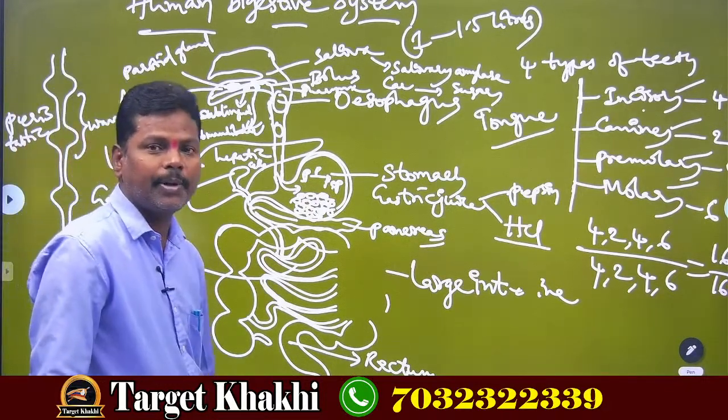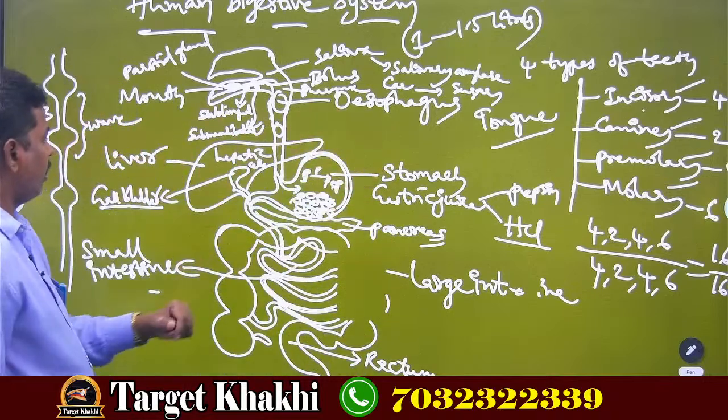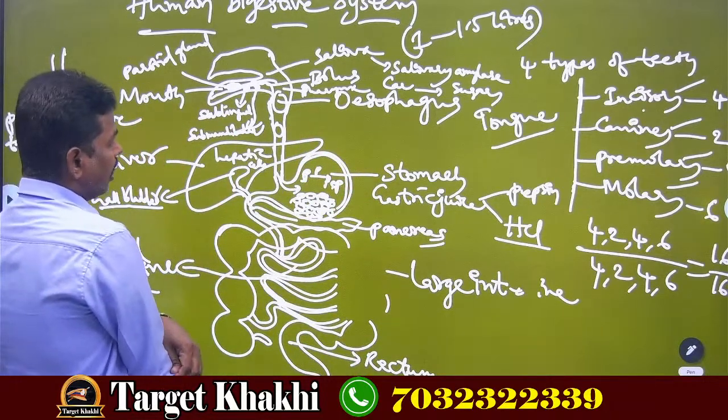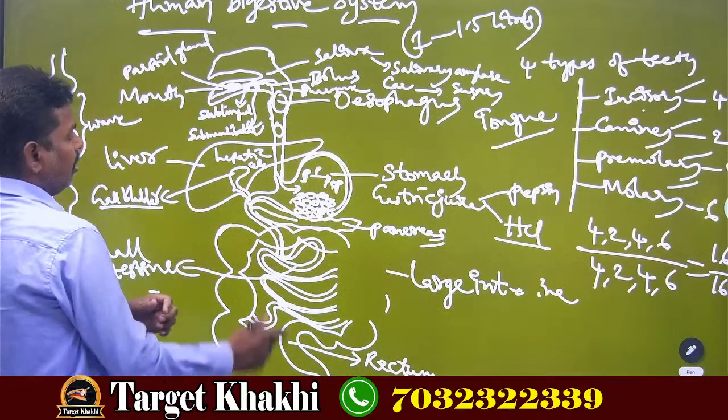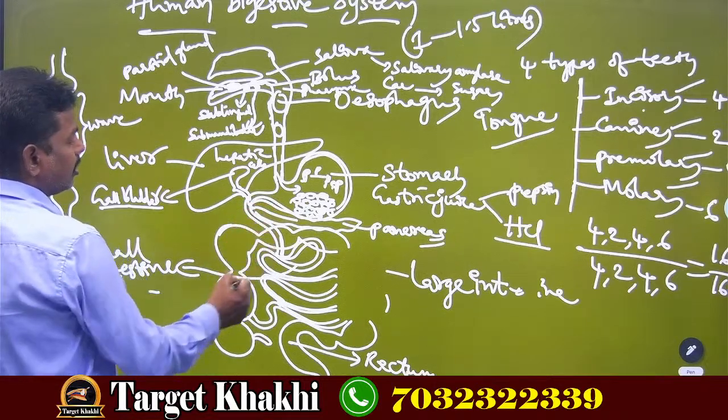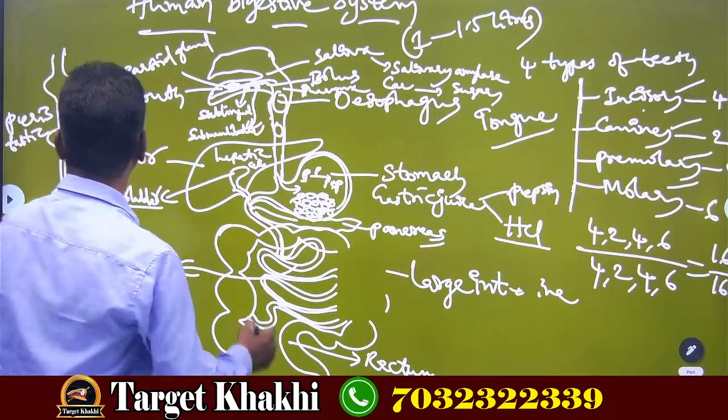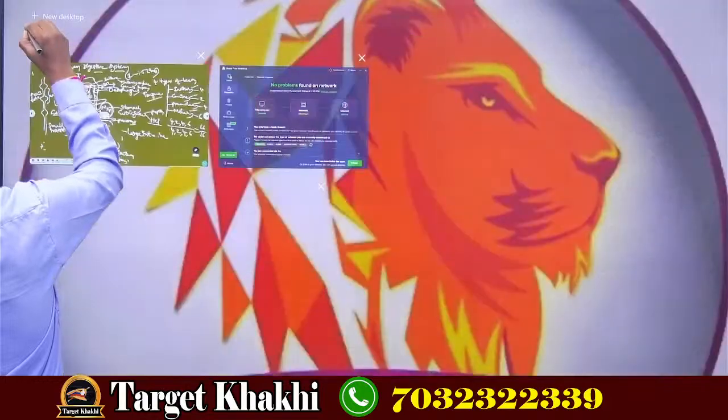What is that? Hepatology. Next, after the stomach extends a tube-like structure called the duodenum. What is that? Duodenum.